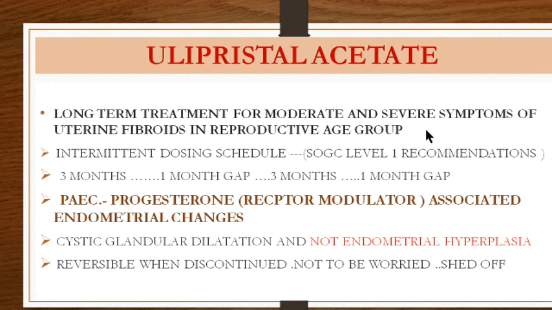so they are buying time. So intermittent dosing schedule, which has been recommended by various South Asian modalities of obstetrics and gynec. So we give it for 3 months, then give 1 month gap, then give for 3 months, then give 1 month gap. This 3 months plus 1 month becomes one course. Then this 3 month plus 1 month becomes the second course. So you have 8 months and 2 courses.